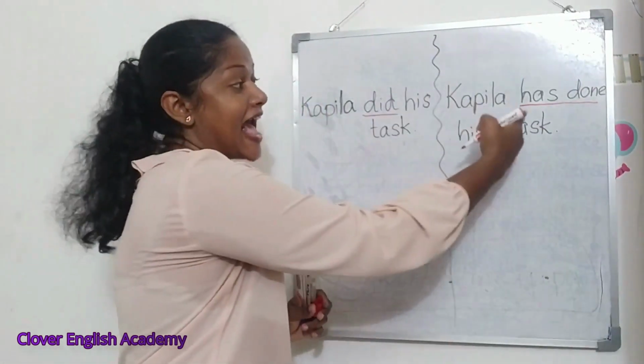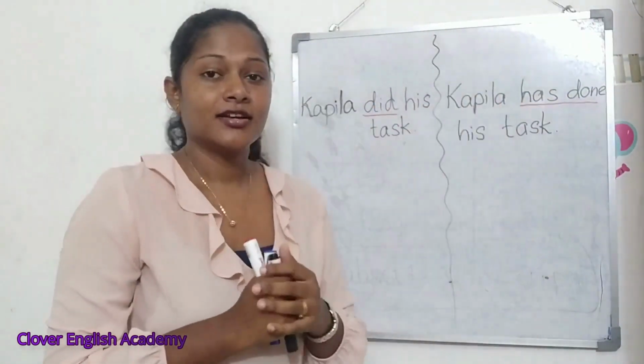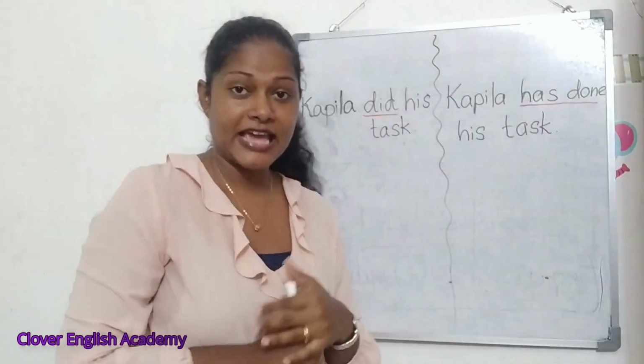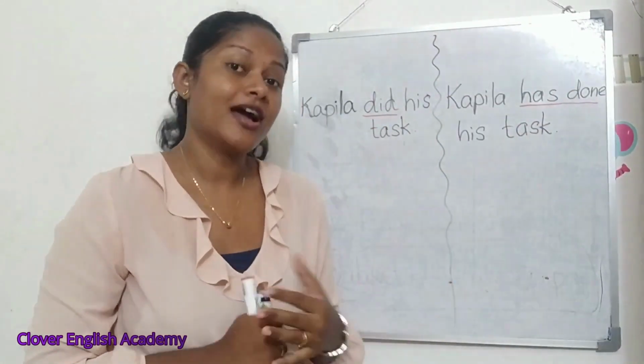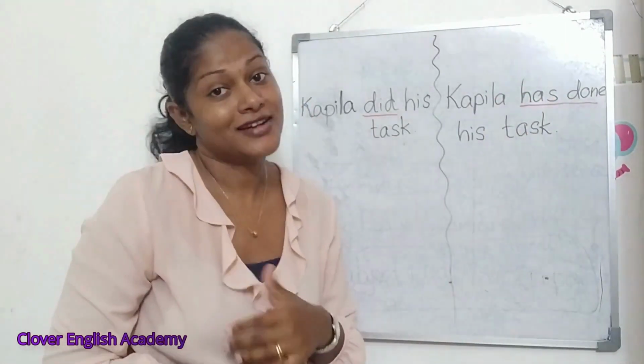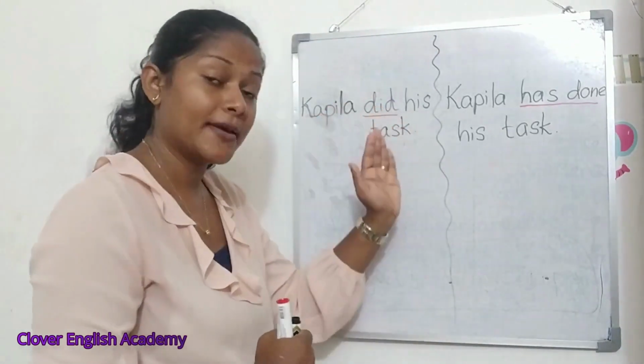Did, has done. Right. Okay. Now did and done come from the base form do. Do කියන base form එකෙන් තමයි මේ did done කියන එක හැදෙන්නේ, right? So do කරනවා, did කළා past form, done past participle කරලා, right? So you have the subject, you have the verb in past form.